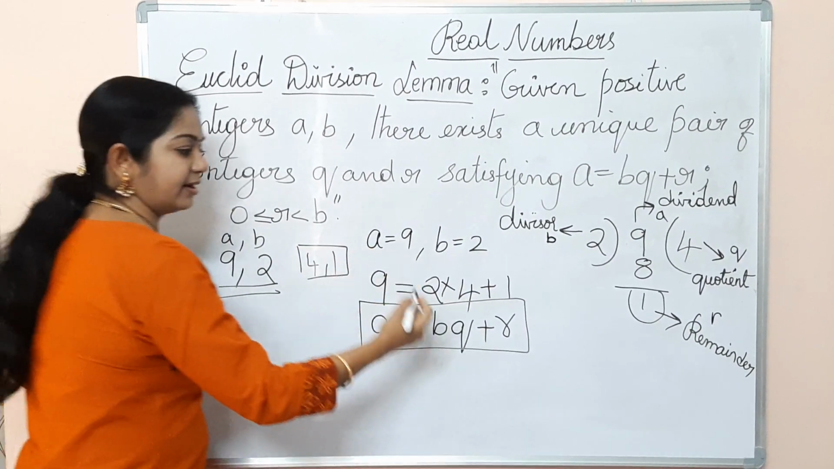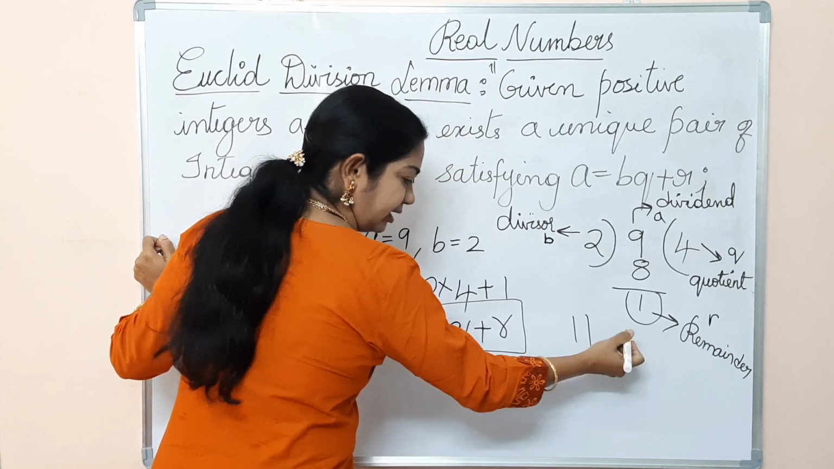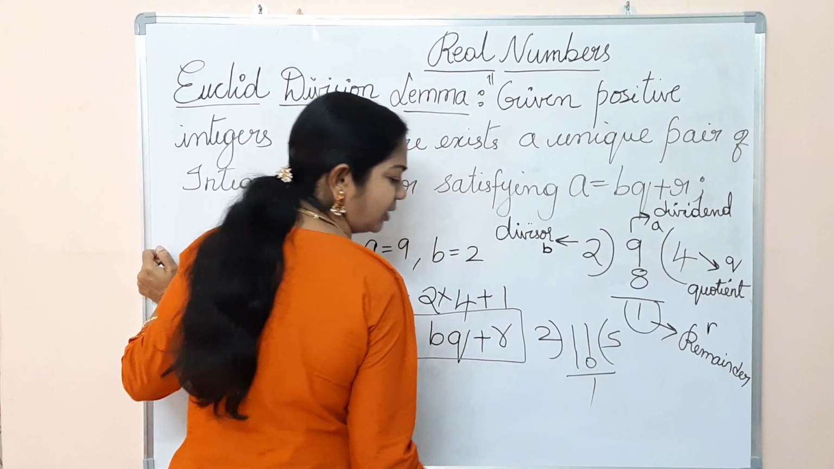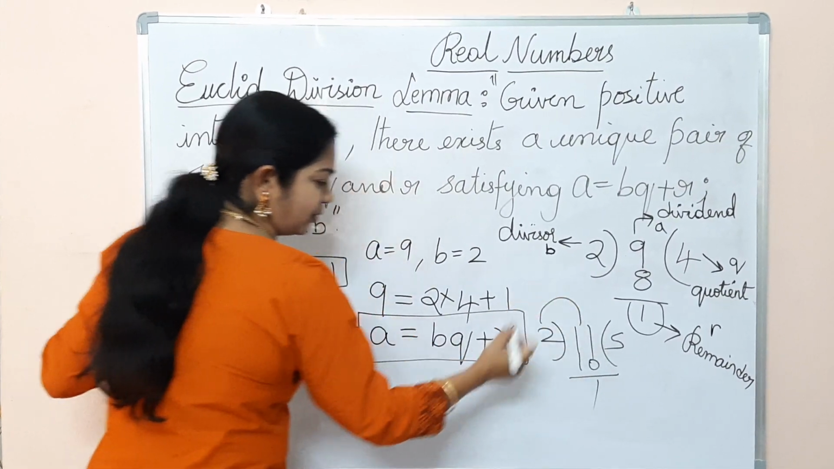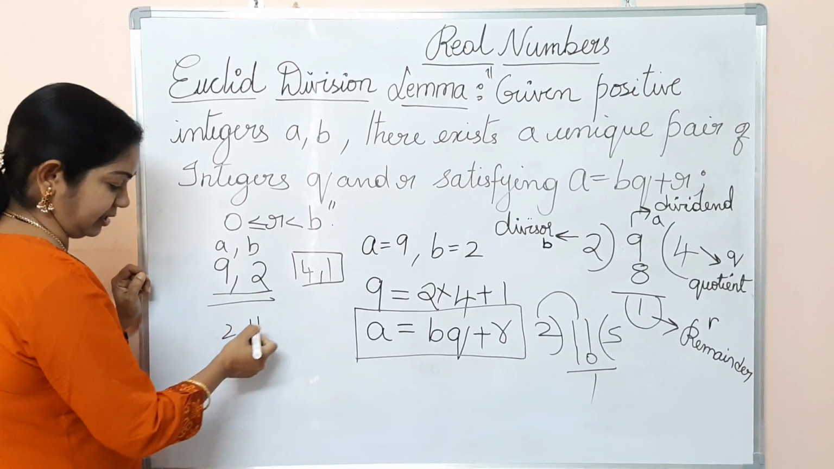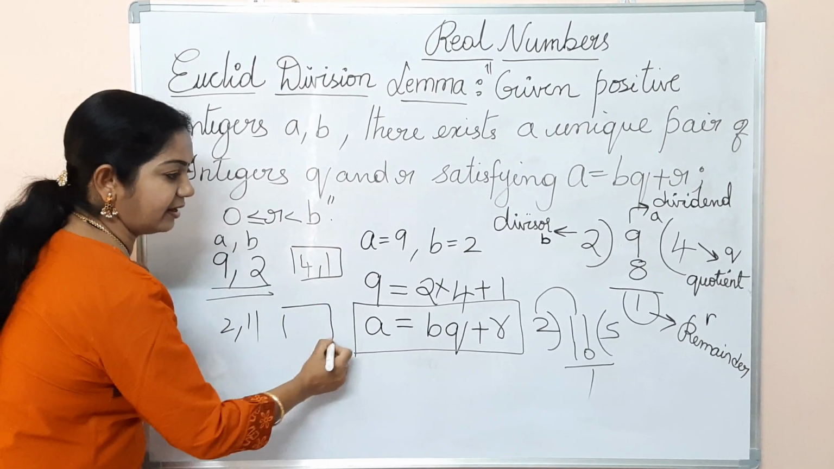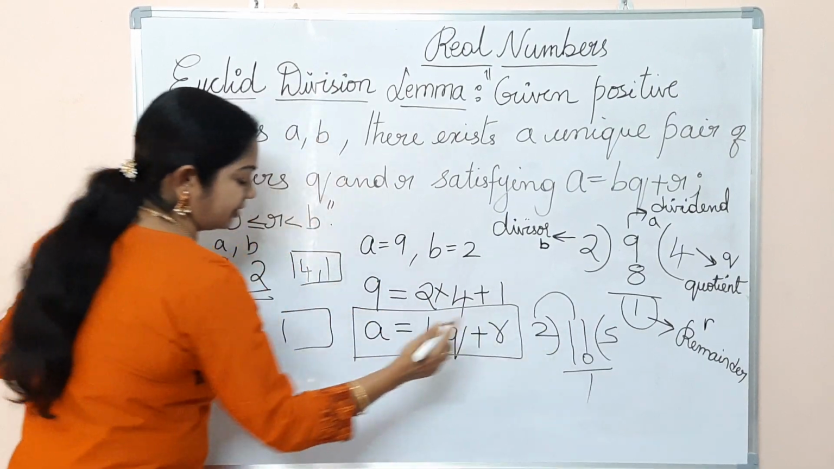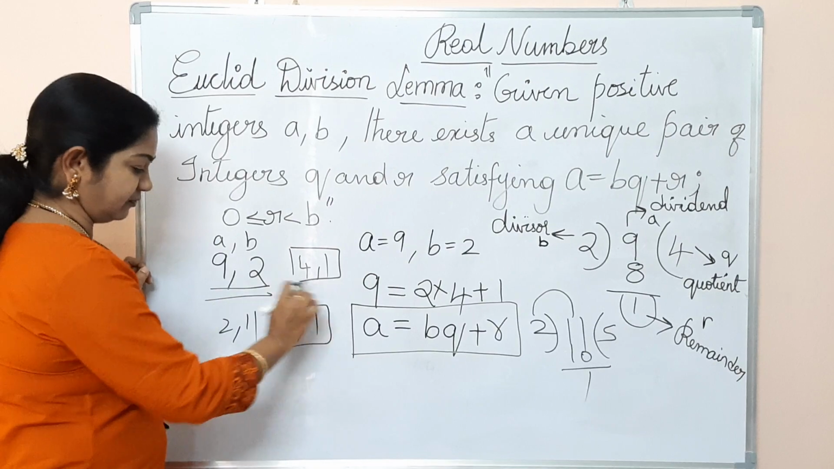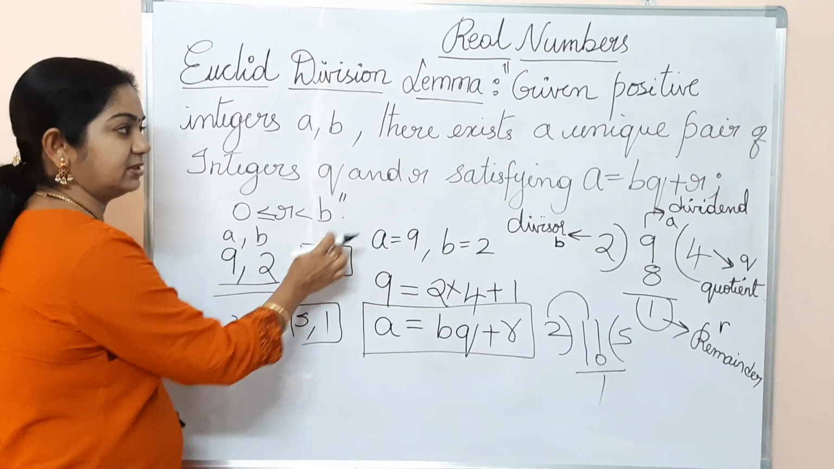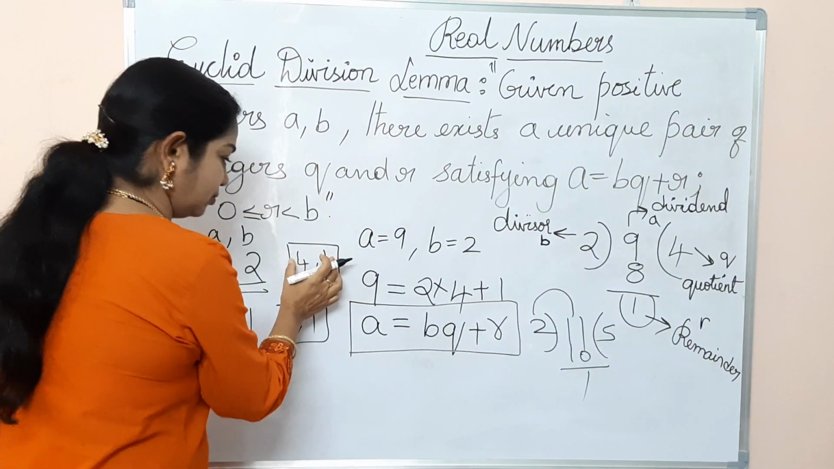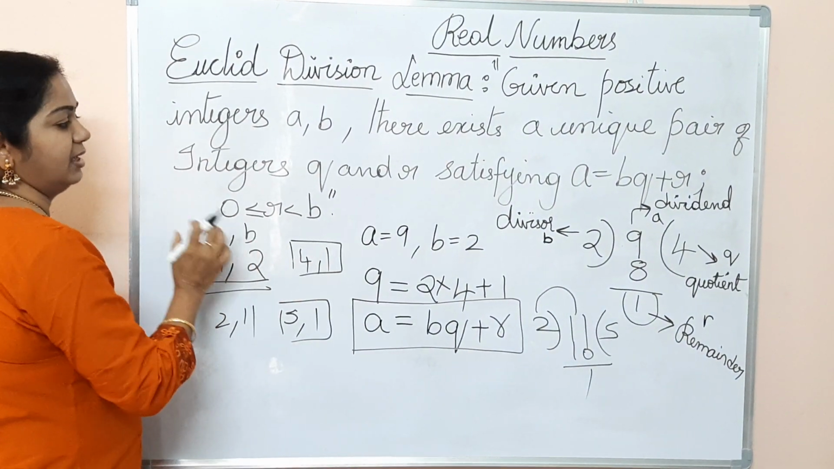So if I take another number, let's take 11. 2 5s are 10, you get 1. So for these two positive numbers 2 and 11, 11 is a, 2 is b. For these two positive numbers there exist 5 and 1, that is the quotient and remainder, and no other numbers will form such a pattern. So I wanted to tell you about the unique pair. The unique pair of q and r will exist for this a and b.